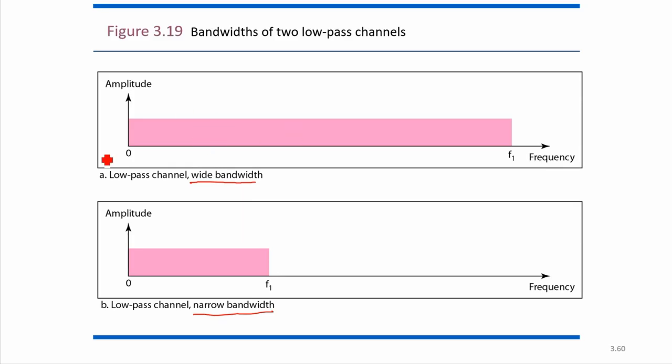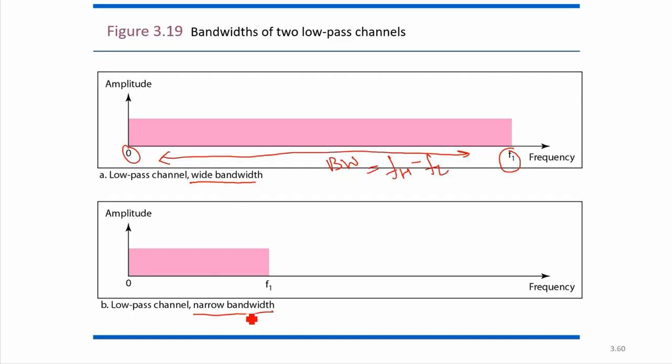Wide bandwidth means frequency ranging from 0 to f1 with a very high gap. This gap is given by high frequency minus low frequency. So if f1 is high and the lower is 0, it will be wide bandwidth.